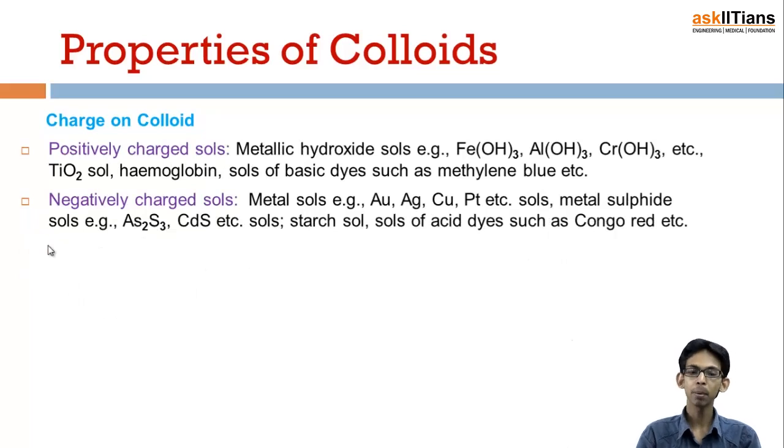Now there are two types of basic sols on the basis of charge: positively charged sols and negatively charged sols. Positively charged sols are all the metal hydroxides. Apart from that, hemoglobin and sols of basic dyes such as methylene blue, etc., are positively charged, while negatively charged sols are basically metal sols. Metal hydroxide sols are positive, metal sols are negative.